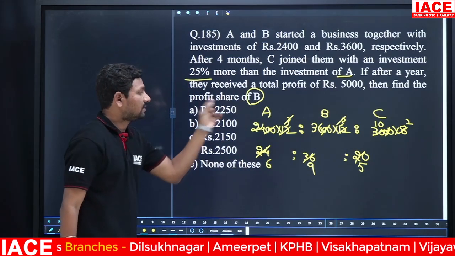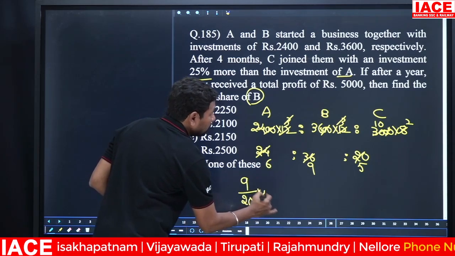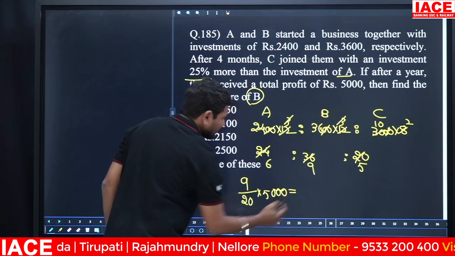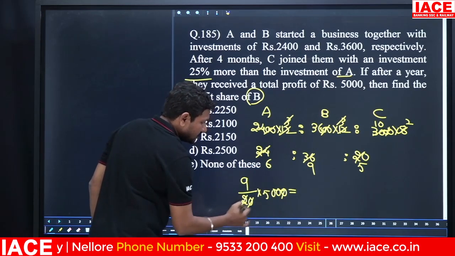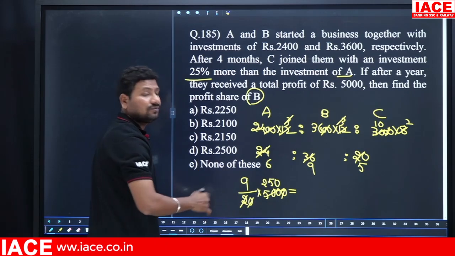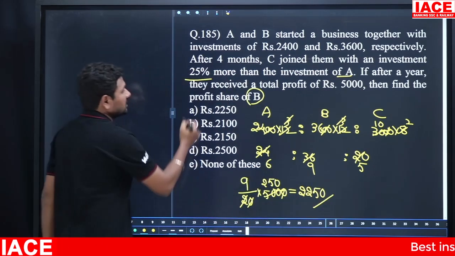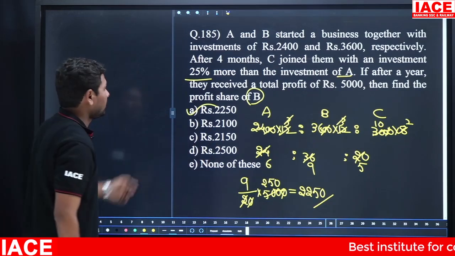Then find the profit share of whom? B. 9 by 20 into 5000. Here 00 will be cancelled. 2 how many times? 250 times. 25 9s are 225, and an extra 0. Then the final share of B is equal to 2250. Option A.